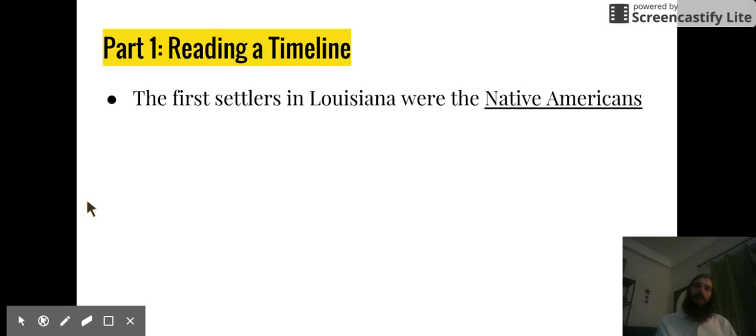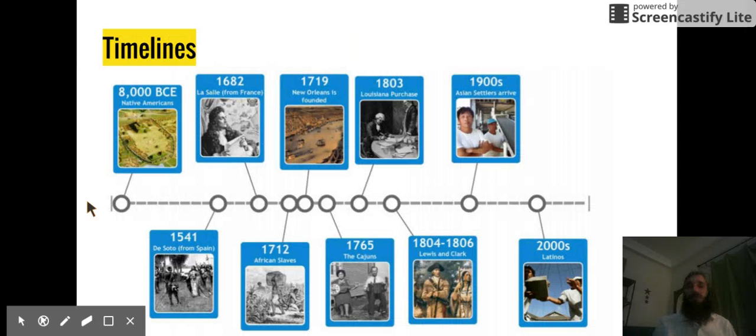Then we'd have to look back for that second part, and we look for the two settler groups that arrived during the 1700s. Now, remember our timeline yesterday had different markers at different years? This doesn't really have that, so we're going to have to look at individual dates. So right now I'm at 1600, so I have to go higher. 1700s is the Africans. 1700s is the Cajuns. That's too high, that's too high. Ooh, 1700s is New Orleans is founded.